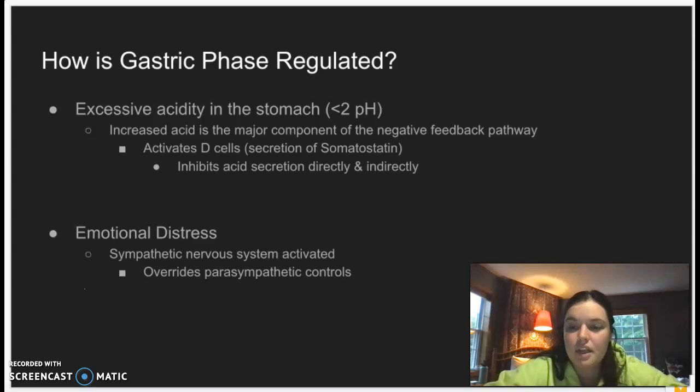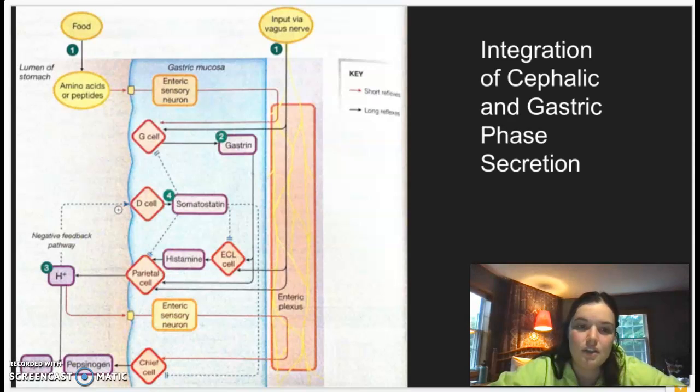The stomach needs to stay around a pH of 2. If it drops below that, there needs to be a negative feedback loop to inhibit the secretion of gastric acid. So the increased amount of acid, as it says here, is the major component of the negative feedback pathway. And as we look back on this slide, gastric acid can activate D cells.